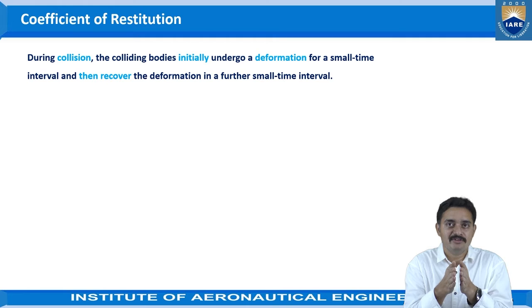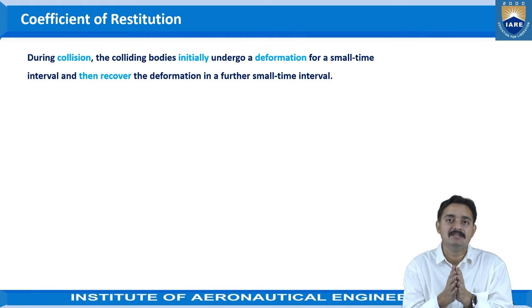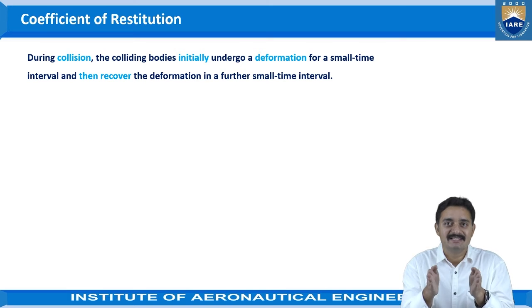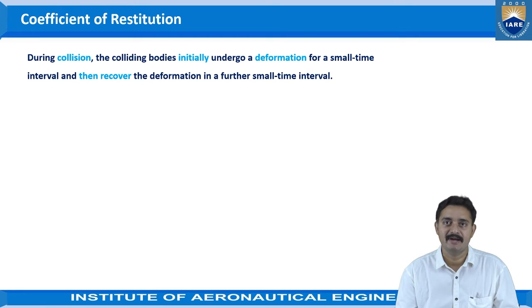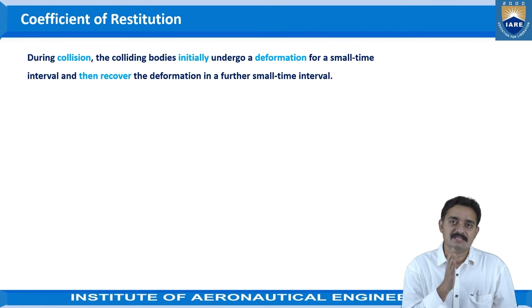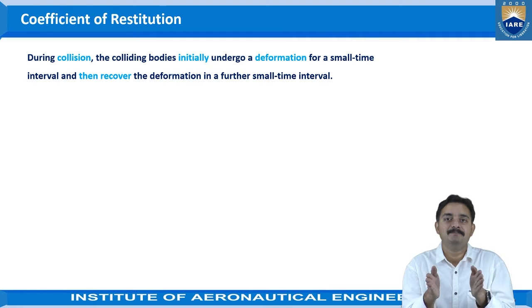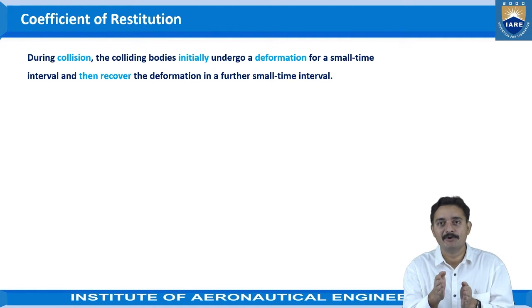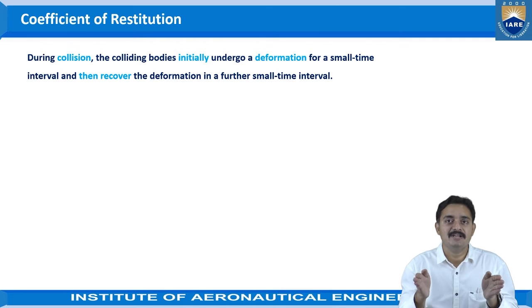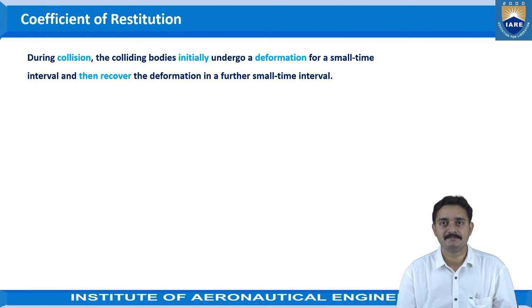That separation of the bodies will also happen over a small interval of time. At the point where the two bodies get separated, that is the end point of the impact. So, the starting point of the impact would be the contacting of the two bodies, and the ending point of the impact would be the separation of the two bodies.